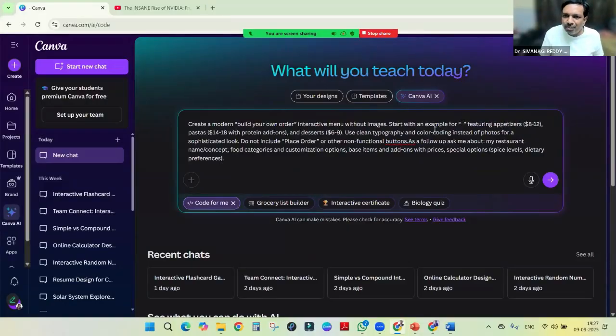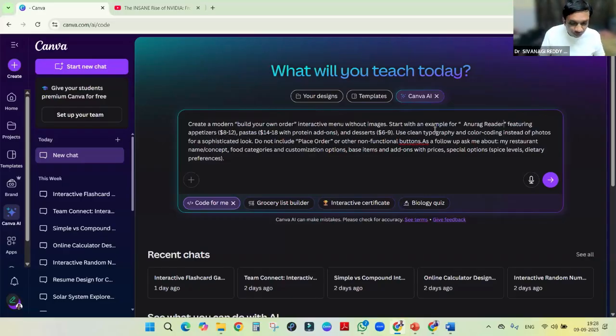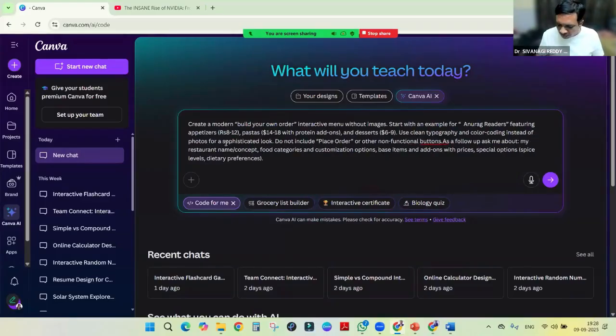We can make some simple name. The reader's name we can modify, and here also we can modify. It is given in dollars. It's like editing the regular prompt. We can just edit it.